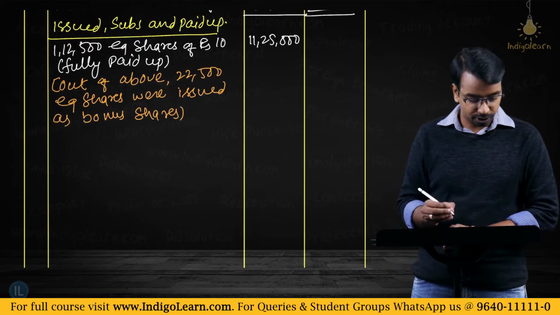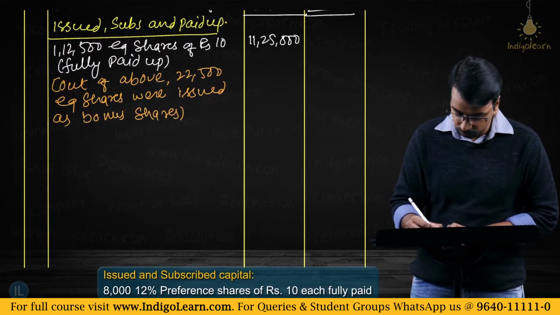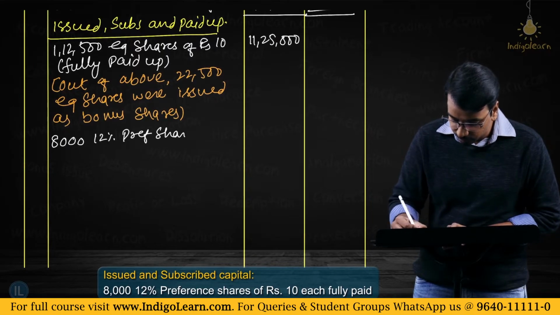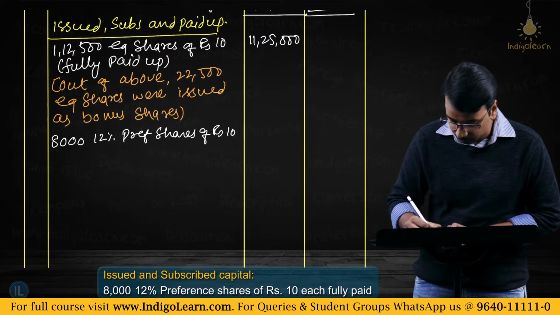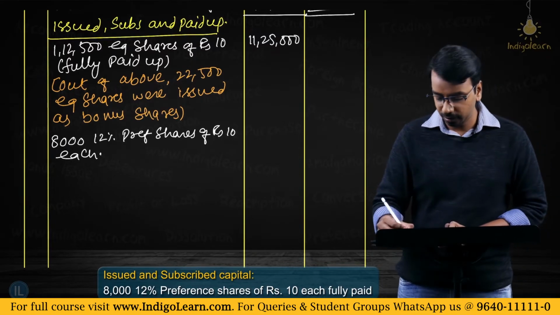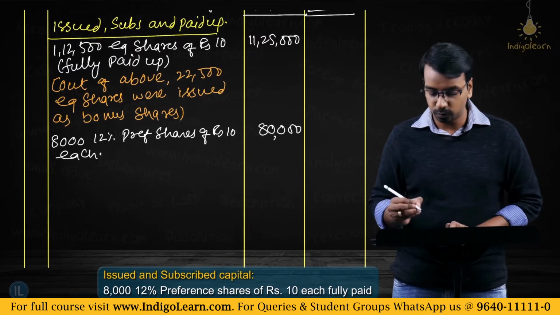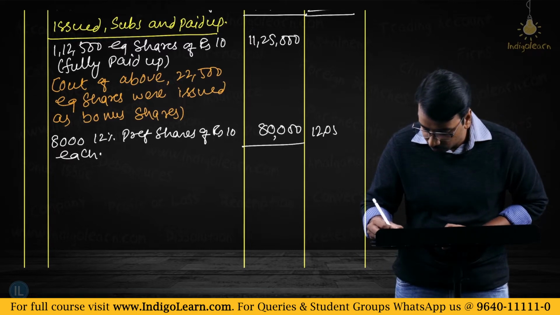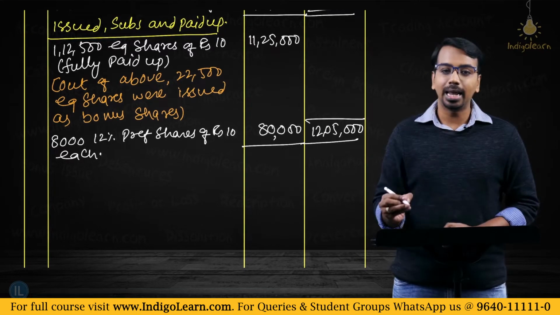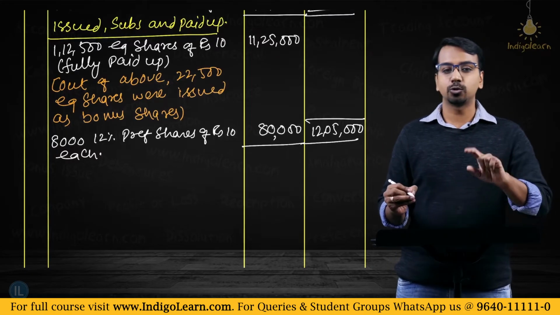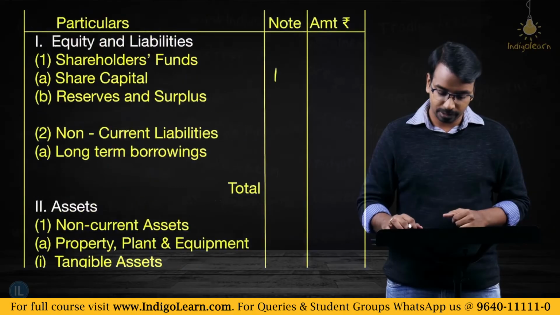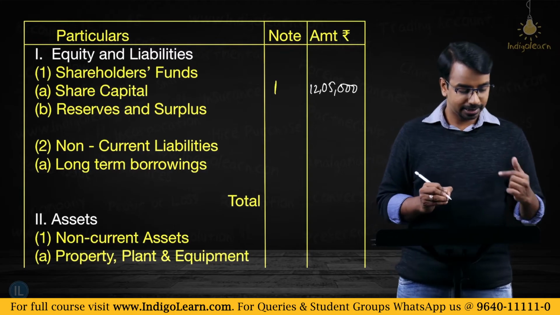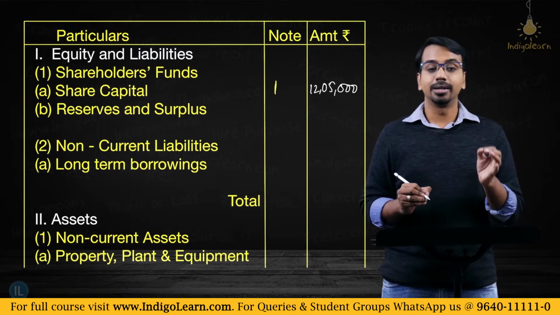Then we have preference shares. How many preference shares? 8,000 preference shares. So 8,000, 12% preference shares of rupees 10 each. 8,000 into 10, 80,000. So 11,25,000 plus 80,000, the total becomes 12,05,000. So this 12,05,000 is what you will plot in the balance sheet. So come to the balance sheet. 12,05,000, right? Then the second item that we need to fill is the reserves and surplus.